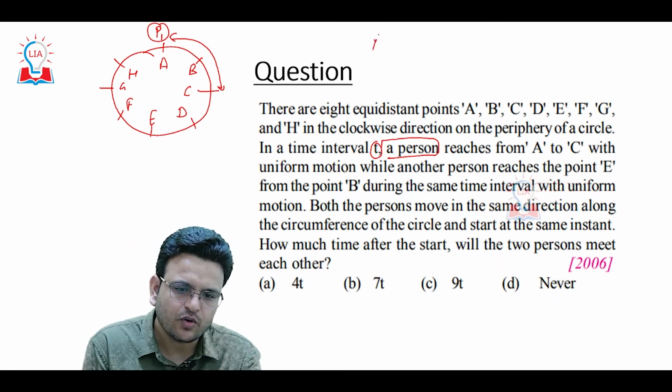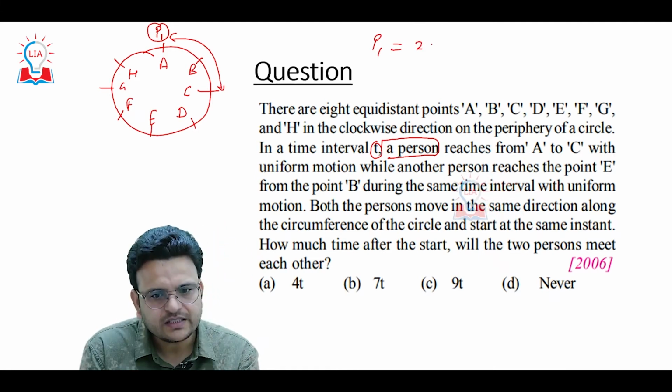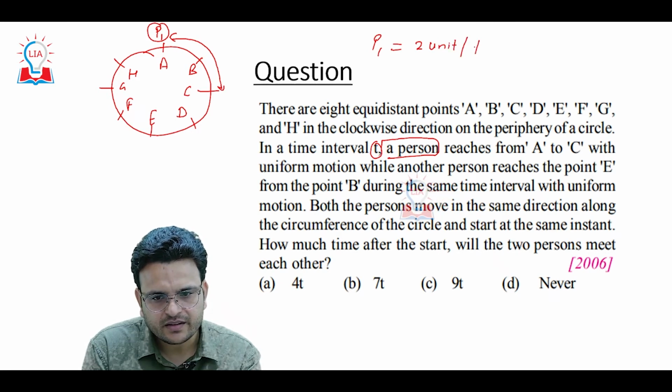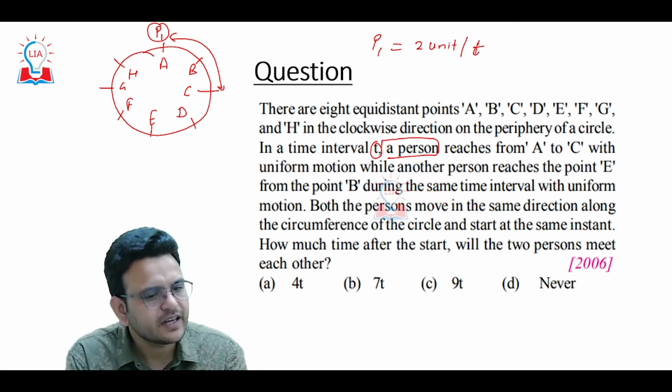So the speed of person P1 will be 2 unit per t. Clear?